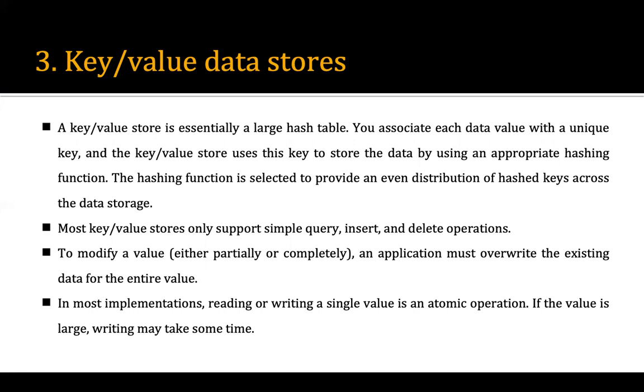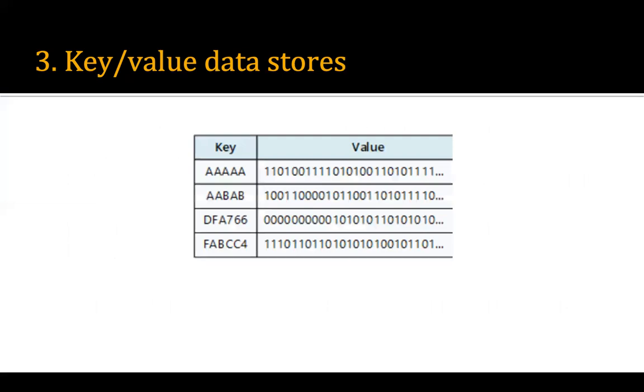So if we have to search anything, we search the hash value, and from the hash value we'll get the data or the value. It looks like this. We have the value. This is the associated key, and you can see that there is no sequence in the keys also, and it is generated depending upon the value. If you have given this value, this is the key. If you have given this value, this is the key. In that way, it is generating the key value pairs that are stored. So the key is nothing but the hash value.